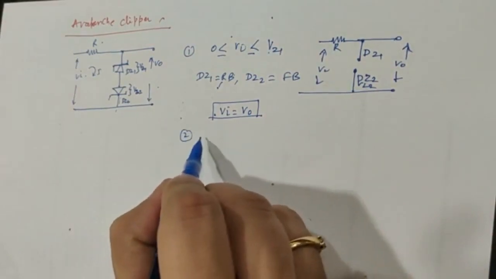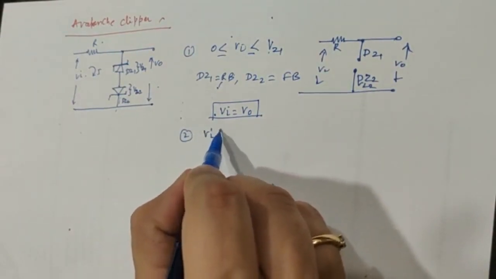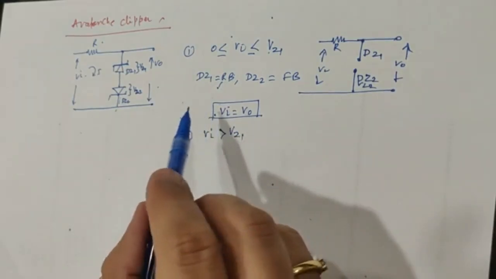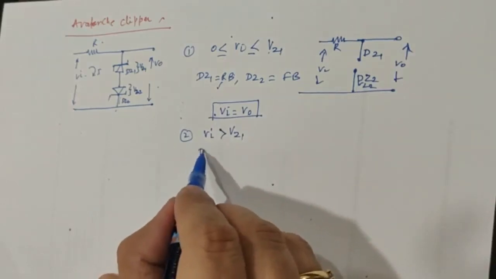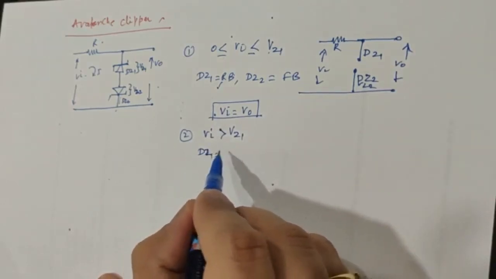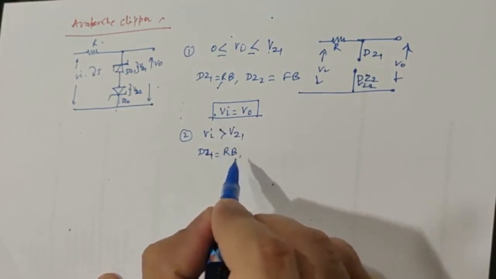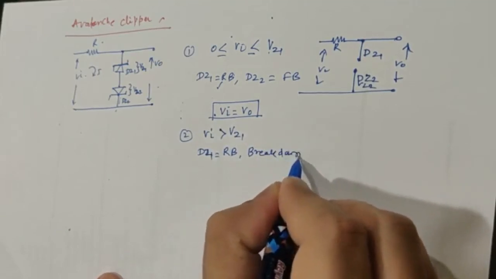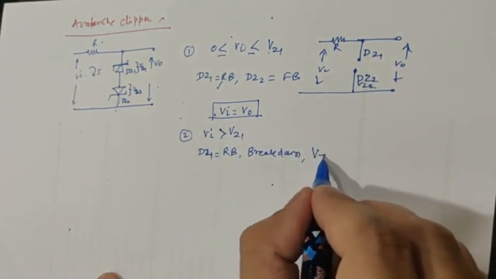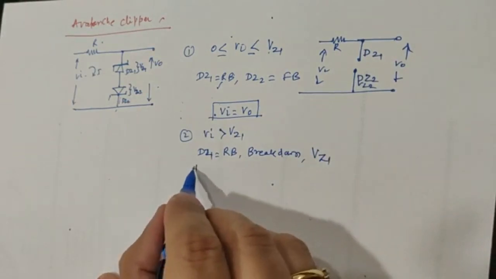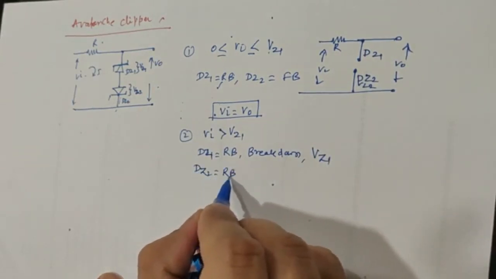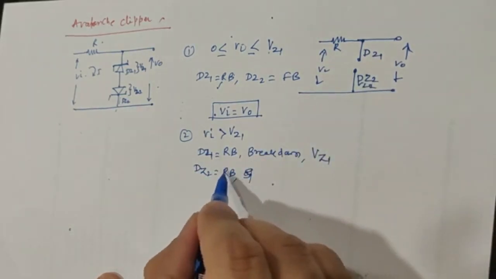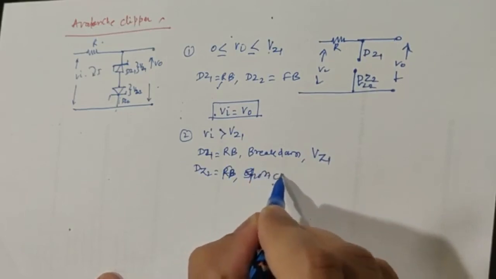Now the second condition I am considering is Vi greater than VZ1. So what will happen now? The diode DZ1 will be reverse biased, but now it will break down, and once it has broken down, it can be replaced by the breakdown voltage VZ1. Similarly, DZ2 is forward biased, and it is replaced by a short circuit.